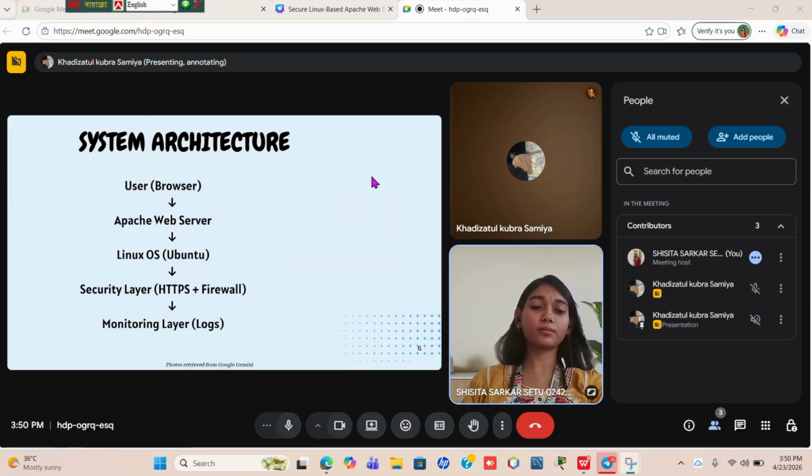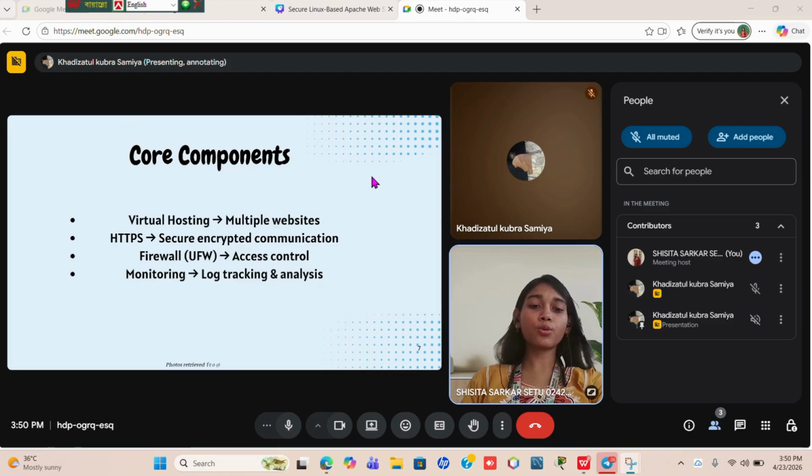Core components. Our system is built using several key components that work together to provide functionality and security. First, virtual hosting allows us to run multiple websites on a single server, making efficient use of resources. Second, HTTPS ensures secure communication by encrypting the data exchange between the client and the server.